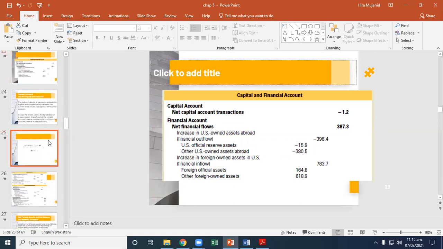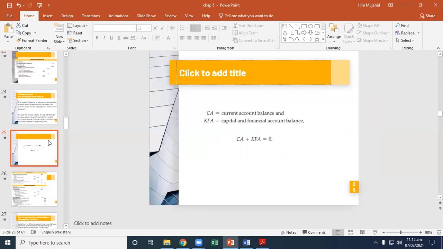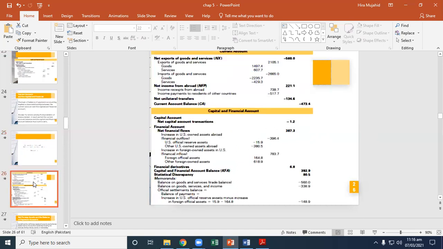Okay. Now we will discuss the relationship between the current account and the capital account balance. The logic of balance of payments accounting implies a close relationship between the current account and the capital and financial account, except for errors arising from problems of measurement. In each period, the current account balance and the capital and financial account must sum to zero. We can write it down like this: current account plus capital and financial account equals 0.